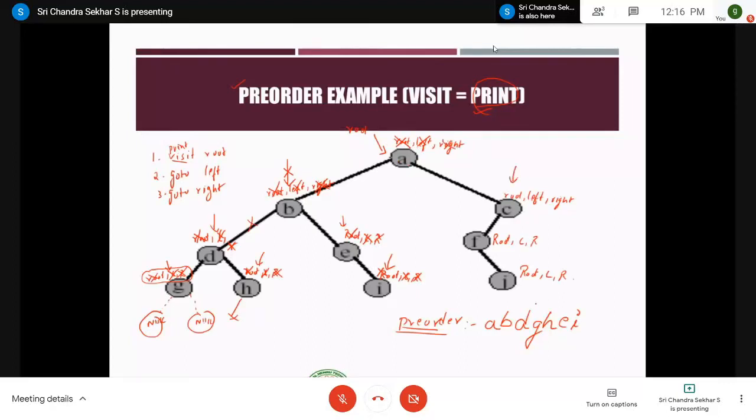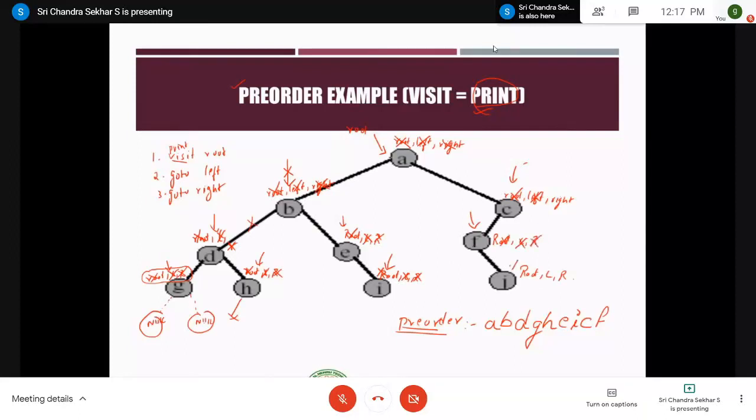Now the same thing, right? So visiting the root, that is printing the root, C is printed, cross it off, and then you move the pointer to the left child. Since it is having left child, you move the pointer here. And for F, the first step is root, therefore print, cross it off, then go to left. There is no left child, right? So simply cross it off, and then the next step is right child. What is the right child here?